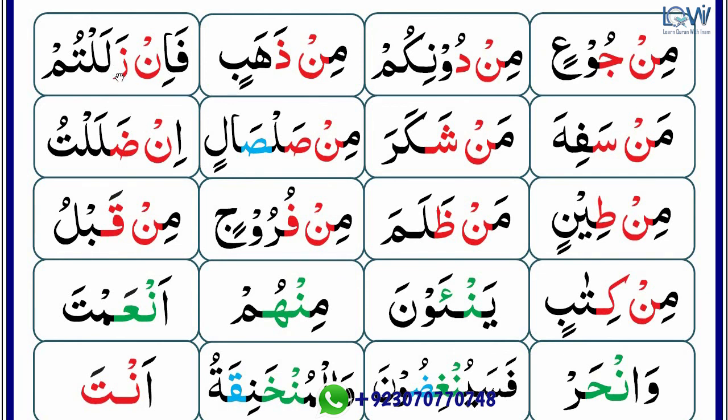Next word, without spelling, but with ikhfa, because za is an ikhfa letter and za has come after noon sakin. That's why we have to read with gunna. So let's read it without spell. Fa zalaltum.